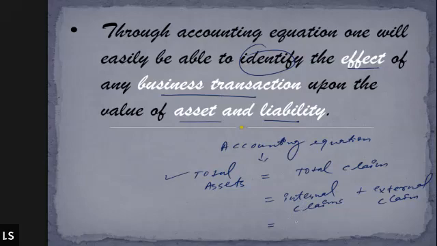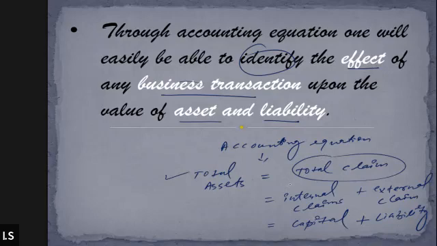Internal claim basically means the claim of the owner of the business. That is called capital. The amount introduced by the owner of the business as capital is considered an internal claim. It is an internal liability. And then there are external claims, which are simply known as liability. Liability means outsiders' claim and capital means internal claim. So when you add capital plus liability, it will be equal to total claims of the business, and total claims of the business is always equal to the total asset of the business. This is what the accounting equation basically says.